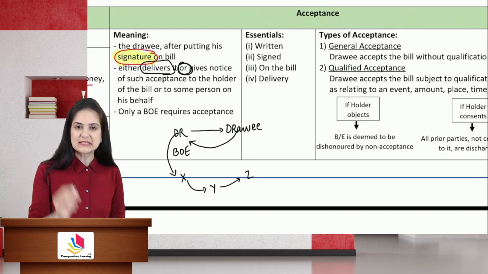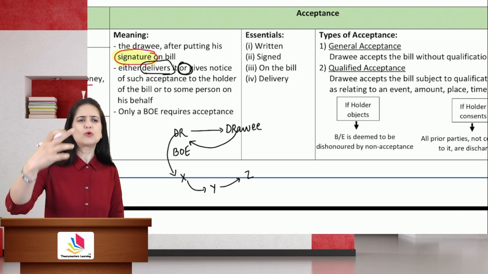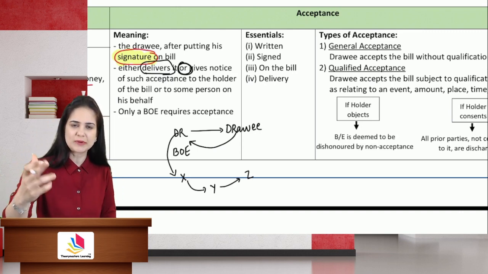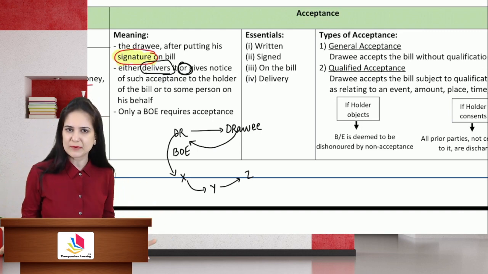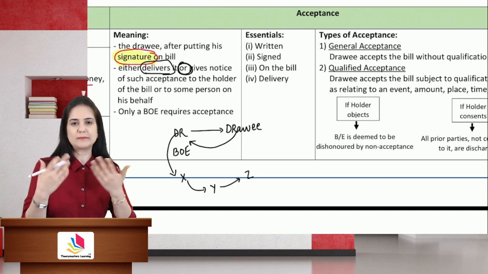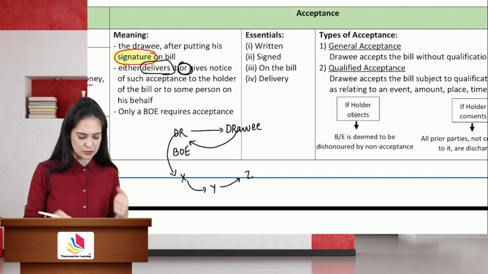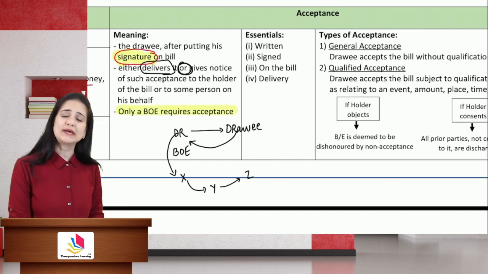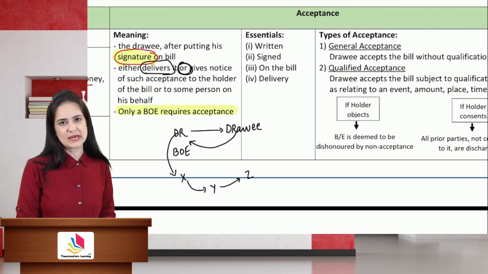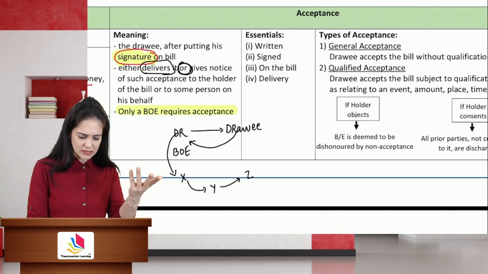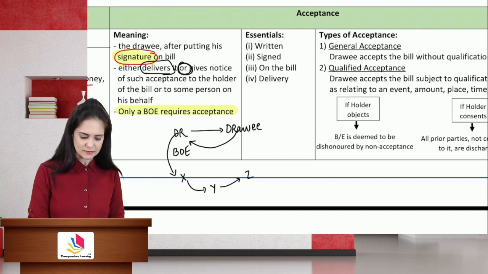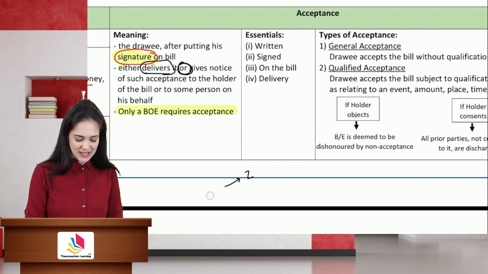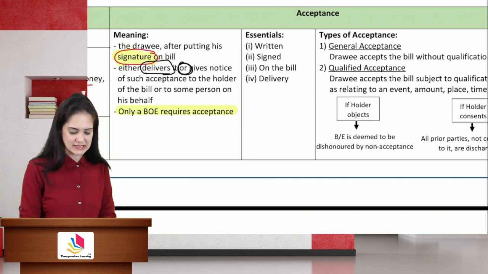The drawee, by signing on the instrument or giving notice to the holder, don't worry, I have accepted the instrument, shows that he has accepted the instrument. He is bound to pay when the bill is presented to him on maturity. Only a bill requires acceptance. Why is it so? Why is only a bill required to be accepted? Think, students, think. What do you feel? Okay, if you say this, then your answer is correct.